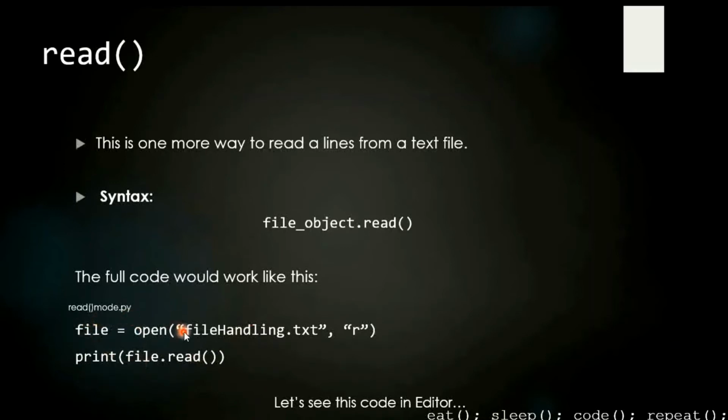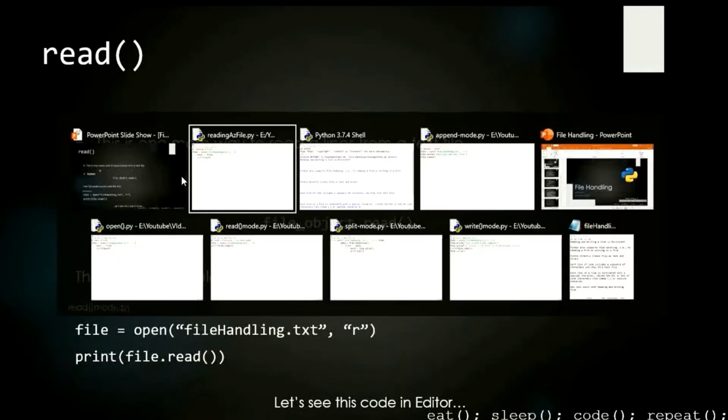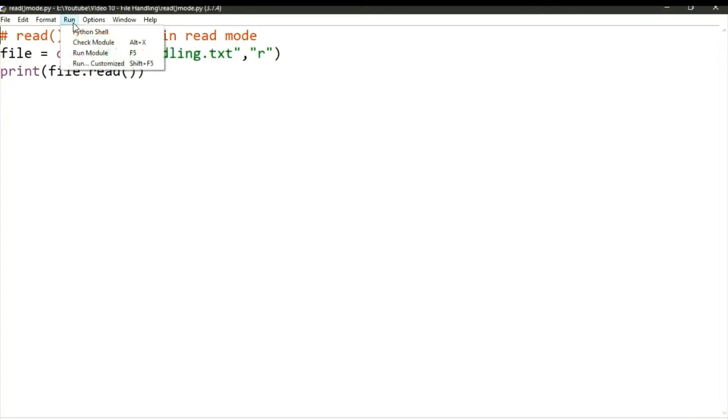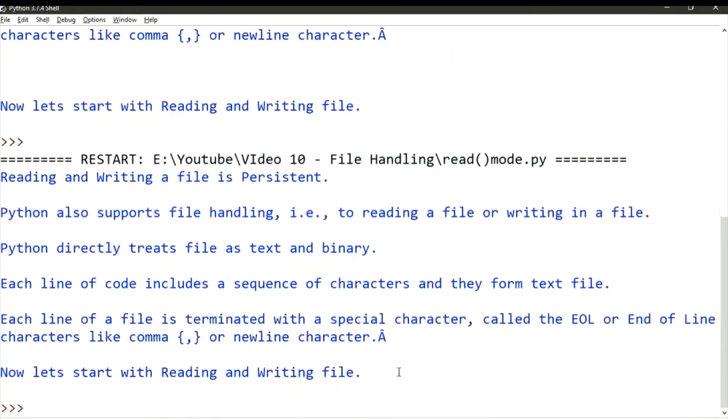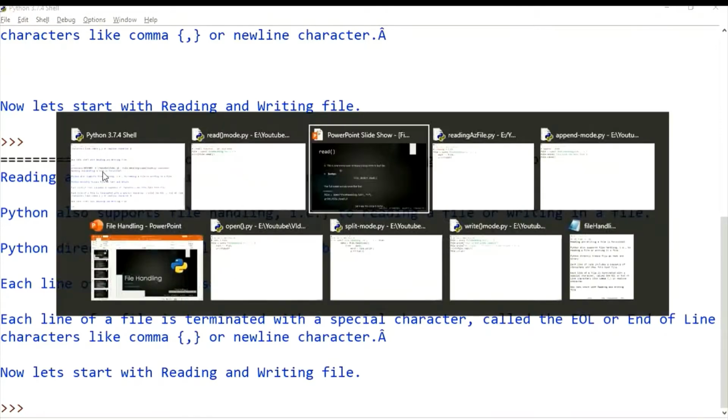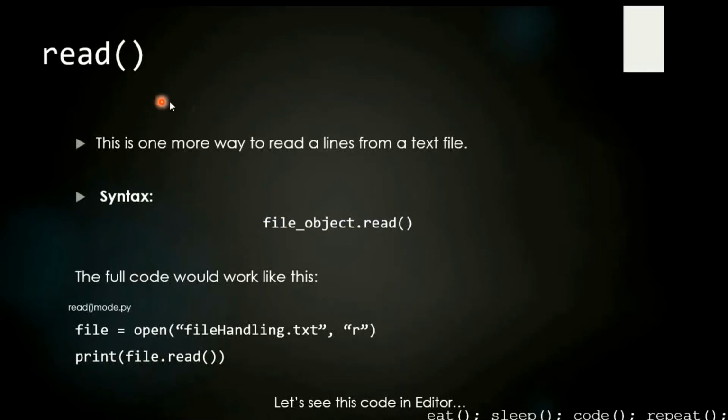We have a file, we are going to open it in read mode, and we're going to read it. This works similar to what we have done. Let's do it one more time, still in read mode. I'm going to run this once more, and it prints everything that is there in the file. Is that clear? It reads everything that is there in the file. Now moving back to our presentation. So this is what read does.